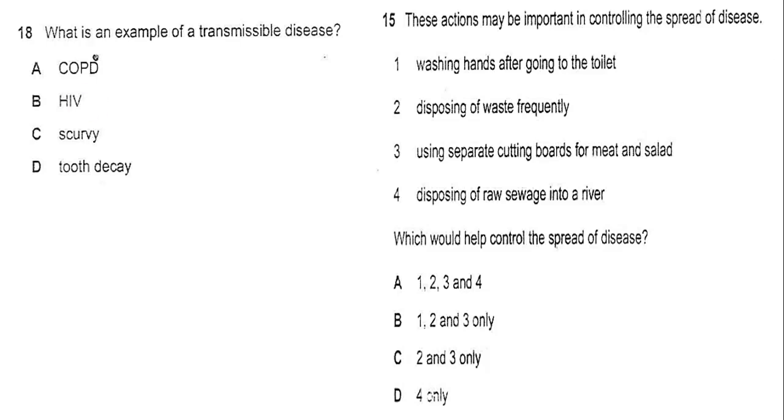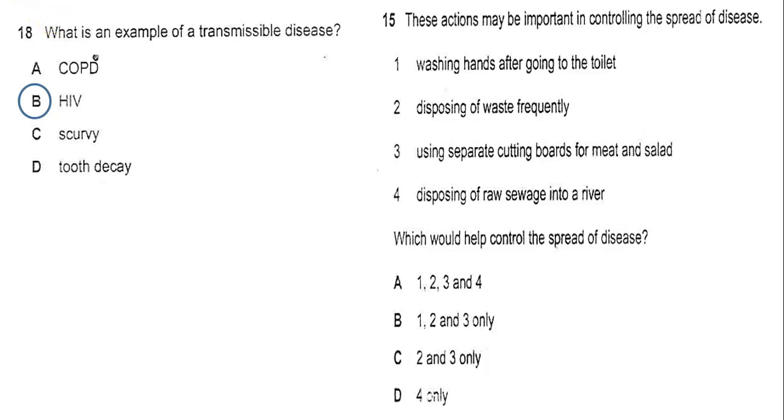Let's answer some questions on this chapter. What's an example of a transmissible disease? It is HIV, which is the virus for AIDS, by direct transmission. These actions may be important in controlling the spread of a disease: washing hands after going to the toilet, disposing waste frequently, using separate cutting boards for meat and salad, disposing raw sewage in the river.